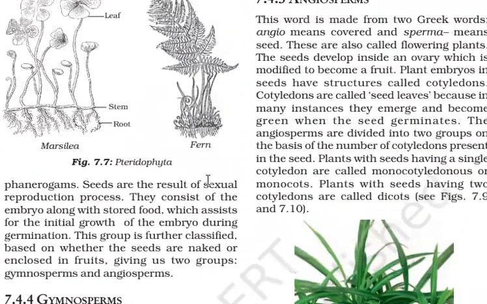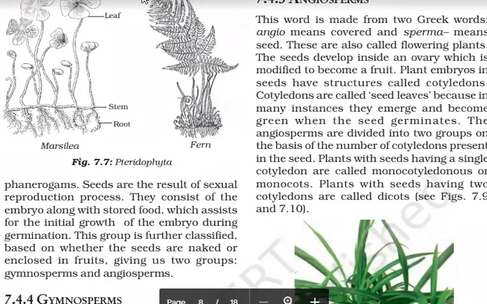Now we come to the next part, angiosperm. This word is made from two Greek words. Angio means covered and sperma means seed. These are called flowering plants. The seeds develop inside the ovary, which is modified to become fruit. After fertilization, the ovule changes to seed and the ovary becomes fruit. Plant embryos in the seeds have structures called cotyledons. About cotyledons, I have already explained to you. Cotyledons are called seed leaves.